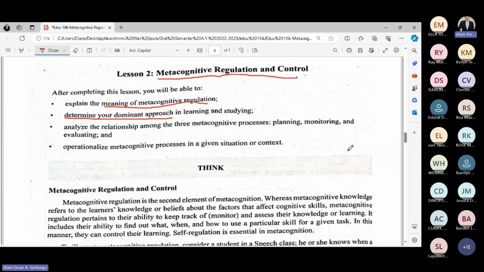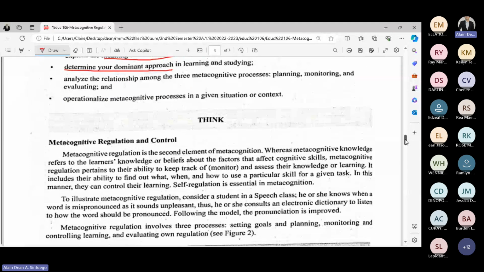Now, let's move on. Again, recall that metacognitive regulation is another element of metacognition. Recalling, the first element that has been discussed was metacognitive knowledge. Under metacognitive knowledge, there are 3: declarative, procedural, and conditional. Now, the same is true with metacognitive regulation. Later on, we will discuss the different processes involved in regulation.